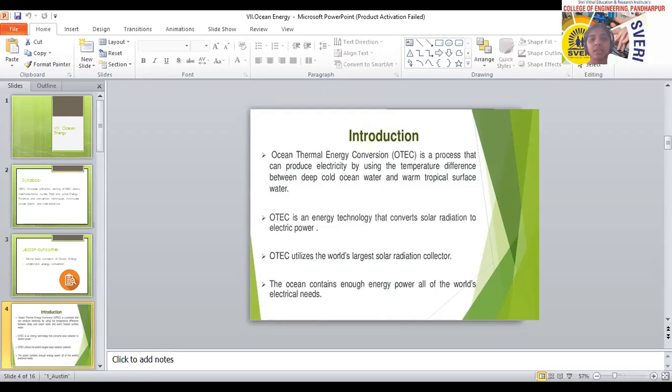There are again different types of ocean thermal energy conversion systems. We are going to see those types, and how exactly those plants work.